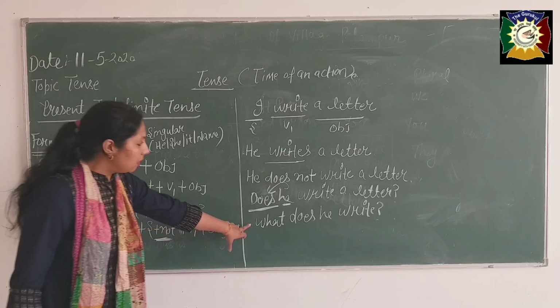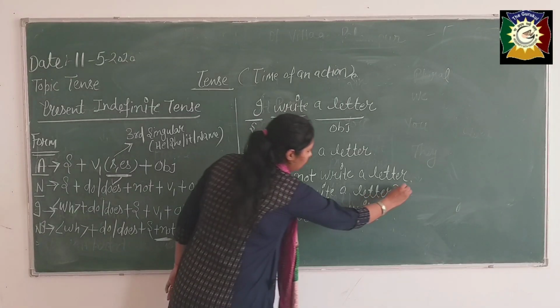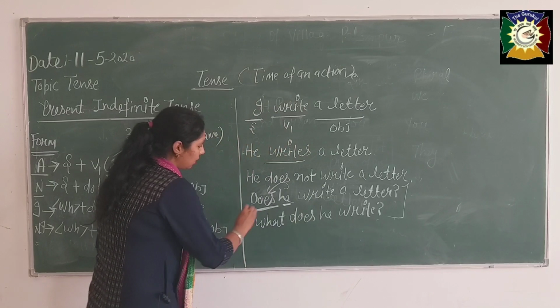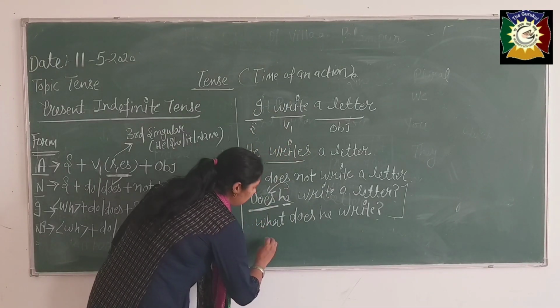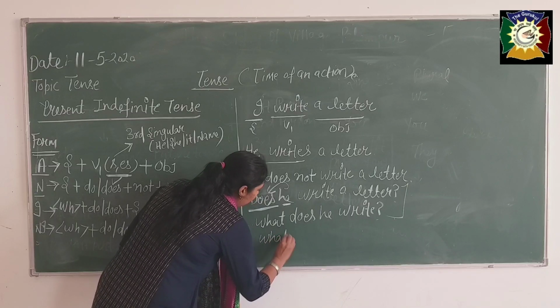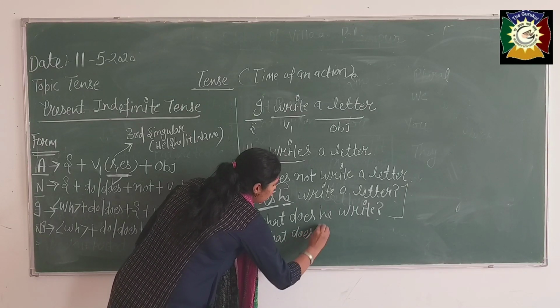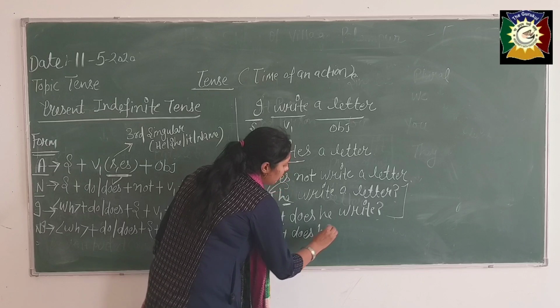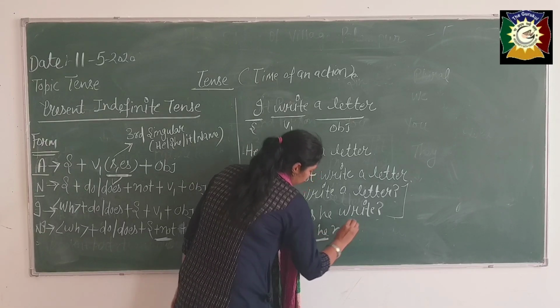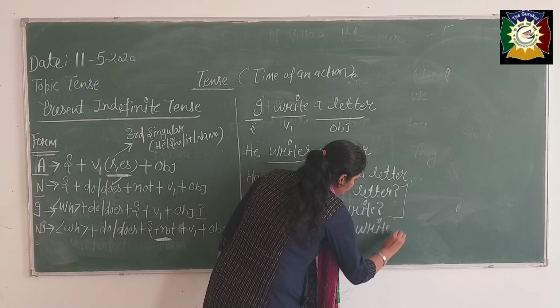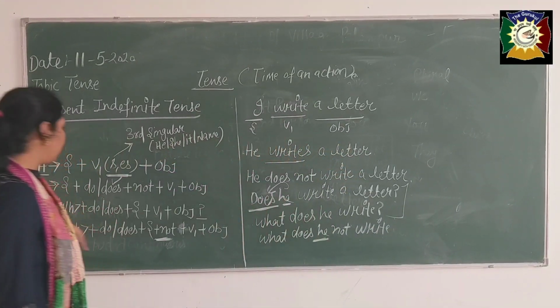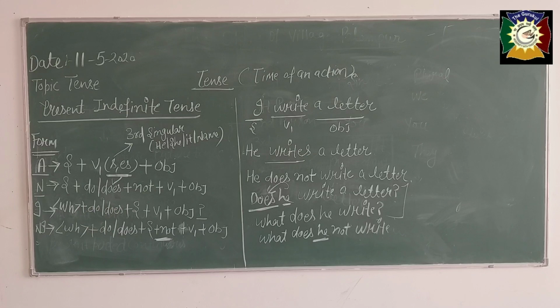This is the interrogative sentence. So see here, negative interrogative sentences: "does", and after the subject, "not" always comes. This is your negative interrogative sentence.